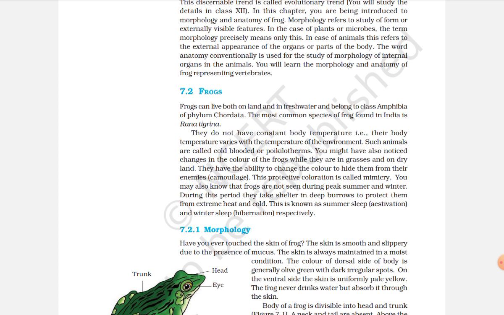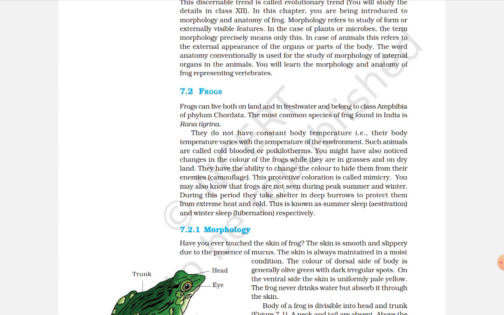They do not have constant body temperature. Their body temperature varies with the temperature of the environment. Such animals are called cold-blooded or poikilotherms. You might have also noticed change in the color of the frogs while they are in grasses and on dry land. They have the ability to change the color to hide themselves from their enemies. Camouflage. This protective coloration is called mimicry.